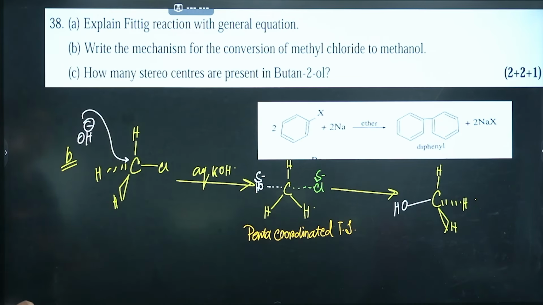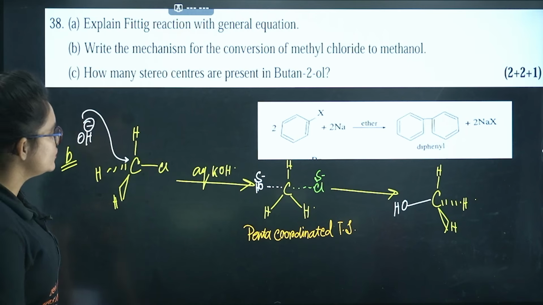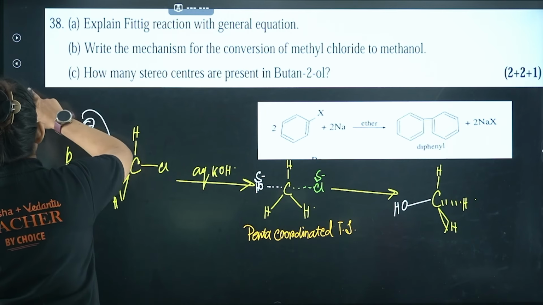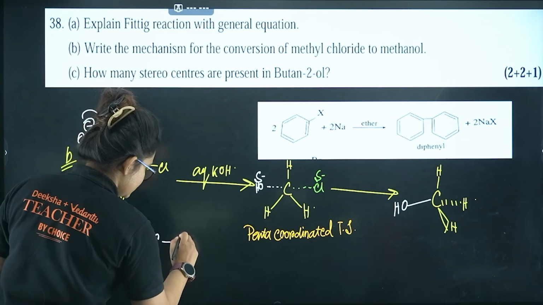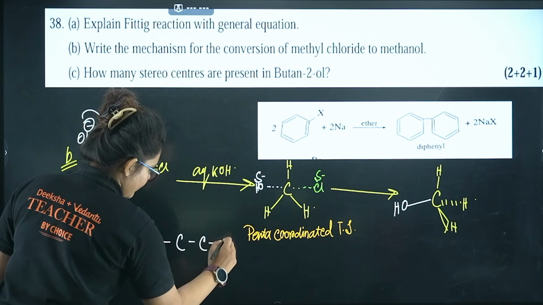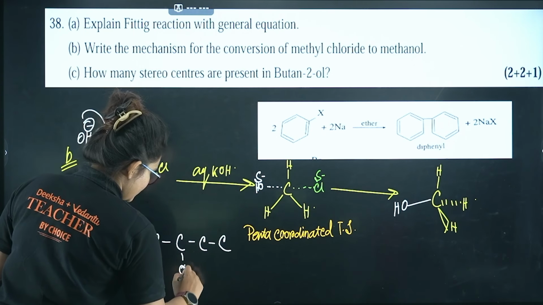Next, how many stereo centers are present in butan-2-ol? Let's draw the structure at first. The structure is butane, means 4 carbon. In the 2 position I am having OH.